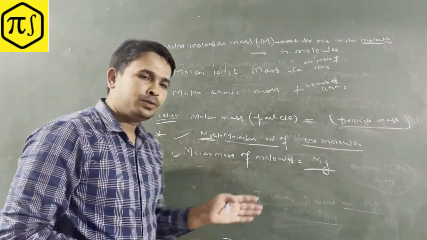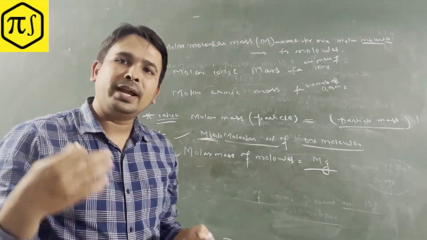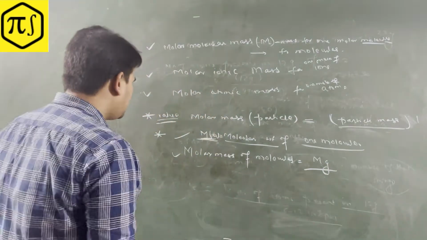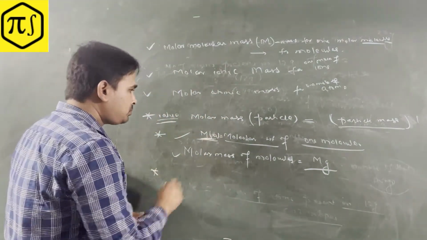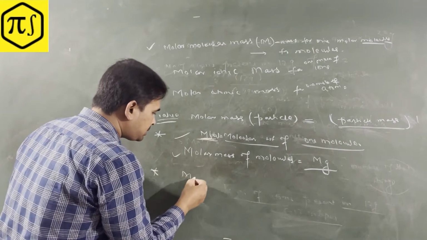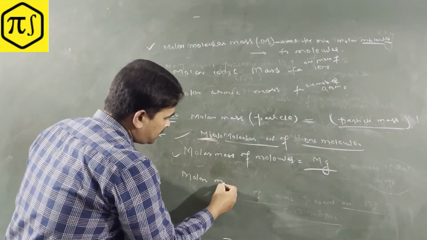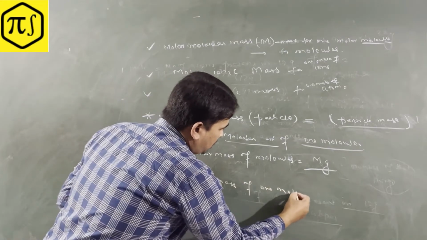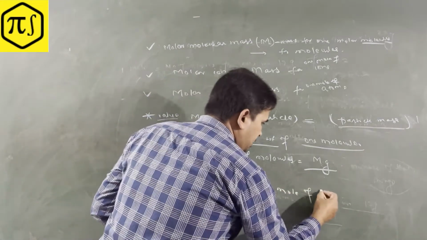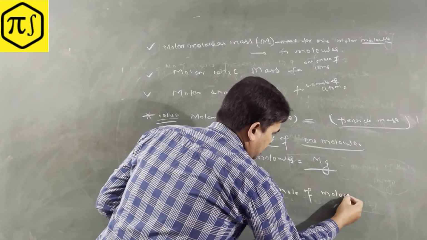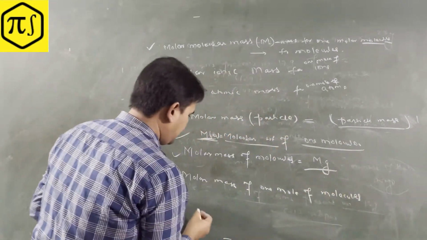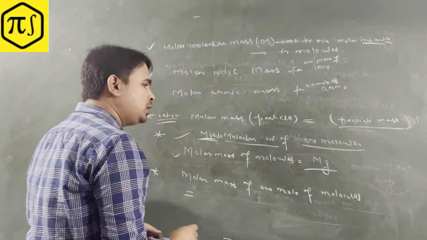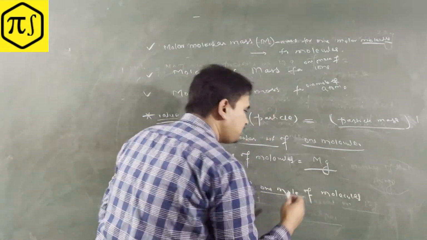You can do the same thing for atoms, and you can do it for ionic particles also. So let's go ahead. The molar mass of 1 mole of molecules means the mass of 1 mole of the molecules.